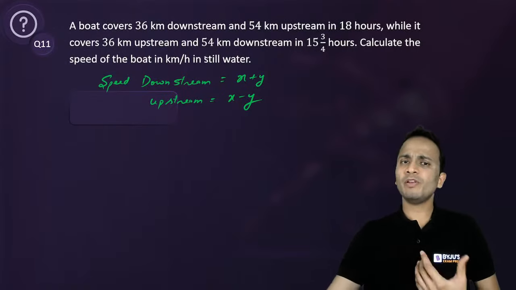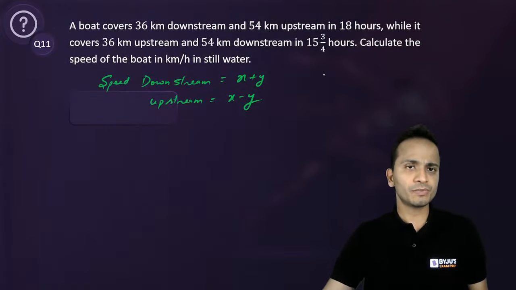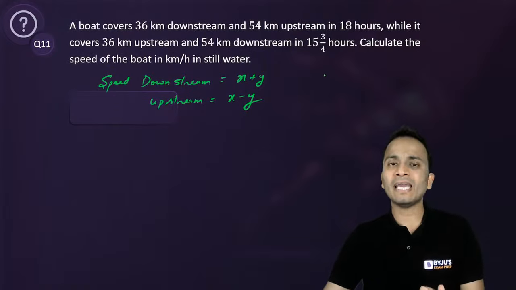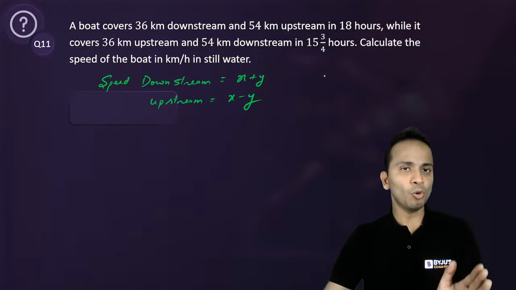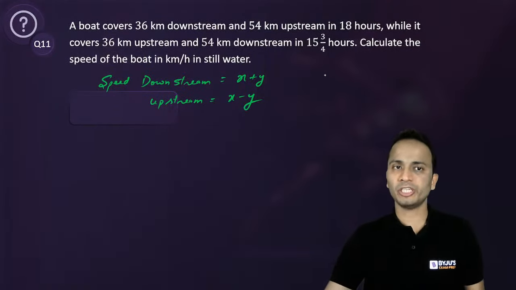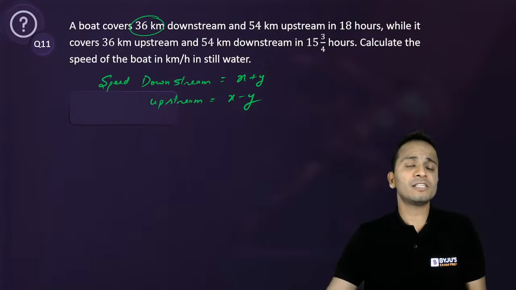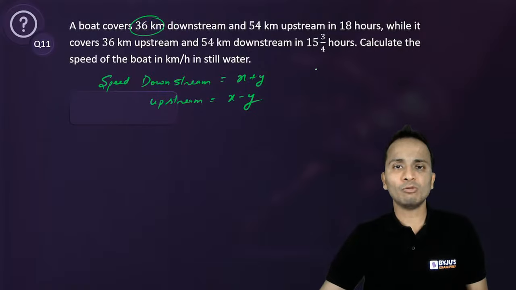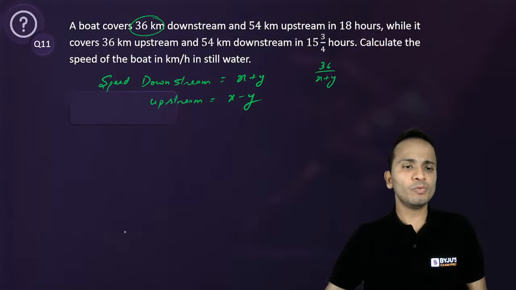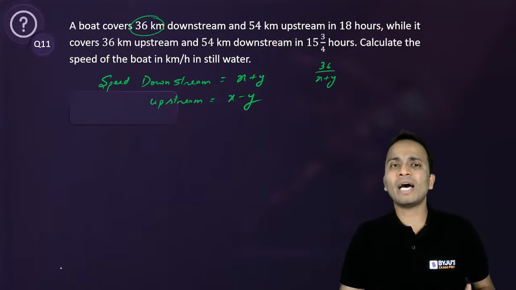Now in this case, we'll be making two different equations in terms of the time taken by the boat to go upstream or downstream. In the first case, the distance is 36 kilometers downstream, so time taken will be 36 upon x plus y. Distance upon speed is equal to time. In this process, you will see that x plus y and x minus y will come in the denominator.